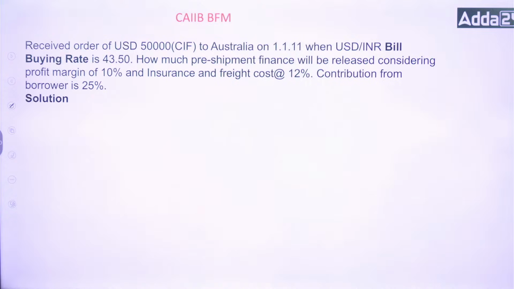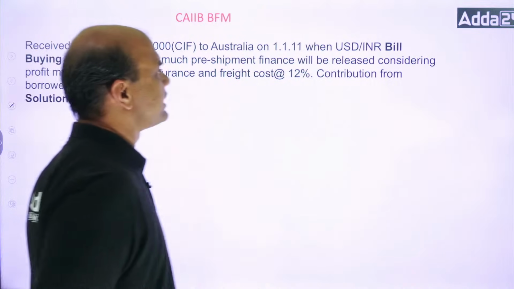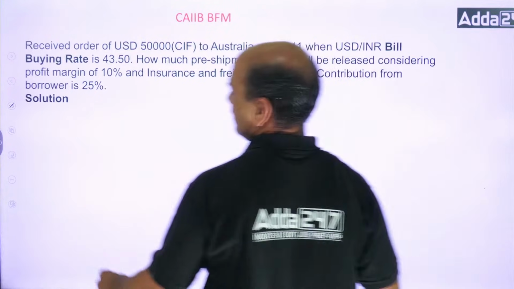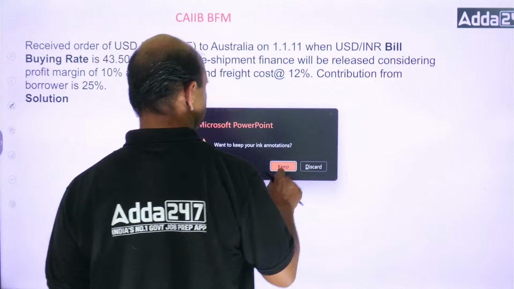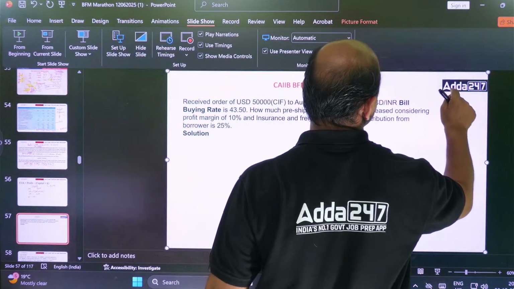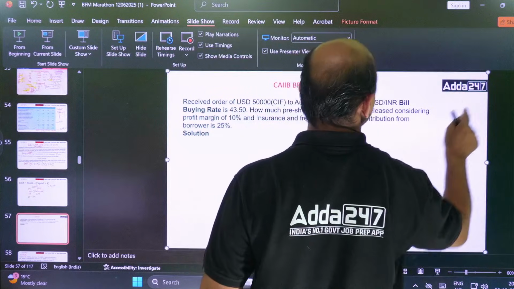Yeah. Chalo, let's solve this. This is the last numerical for today. Got it, everyone?